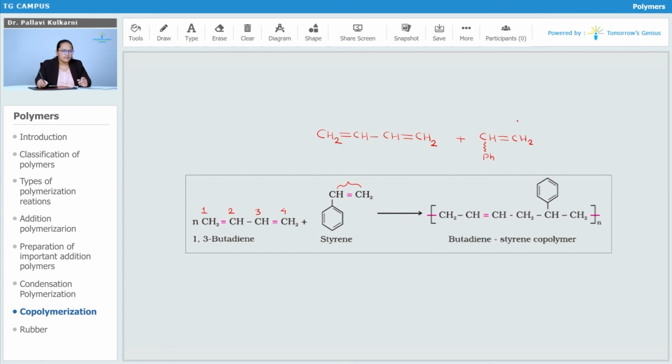So, what happens here? This kind of addition takes place. There is a bond formation between the two doubly bonded carbon atoms. This double bond will be shifted here, and hence we get the polymerization, or extension of the polymeric chain, on the two sides, and the polymer is called butadiene styrene copolymer.